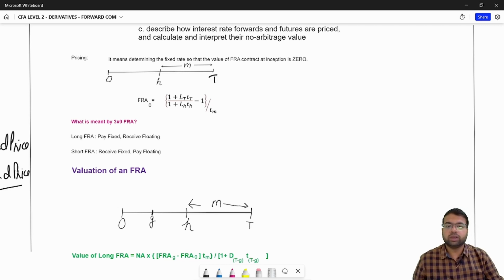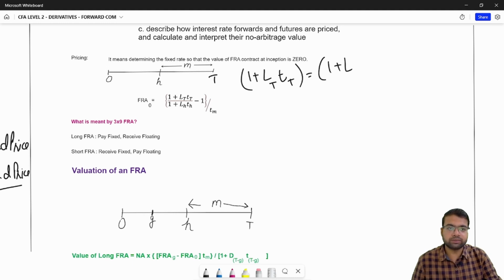To find that fixed interest rate that you will be paying for the period from H to T: if you are raising money today for T periods, you will be paying an interest of 1 plus LT times T. It must be equal to the interest that you will be paying if you raise the money first up to H periods, then you renew that loan for M periods.